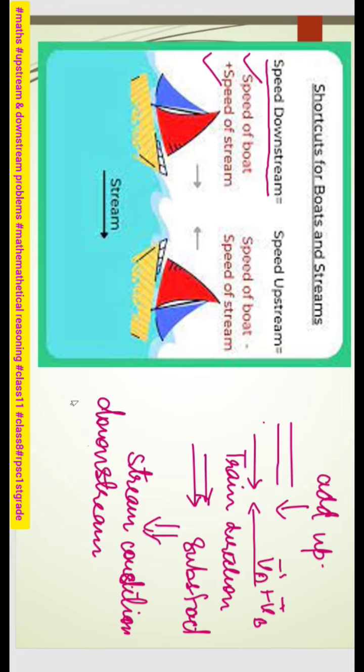downstream condition is what? My boat speed will add up to the stream speed, meaning the water body speed. But for upstream they will be minus. Boat speed will be minus the stream speed. So stream conditions are entirely different from the train conditions. Is it okay to you, beta? So please read the first question.